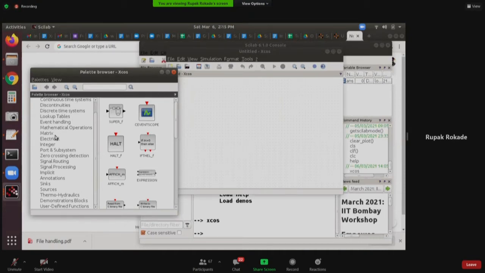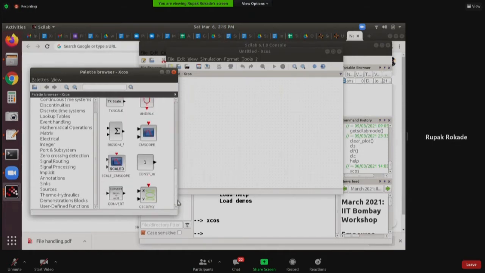I will choose a very basic, simple thing. One important block in XCOS that you can use to make your simulations a little more interactive is sliders. In the GUI session, you saw her talking mostly about sliders, text inputs, buttons and so on.